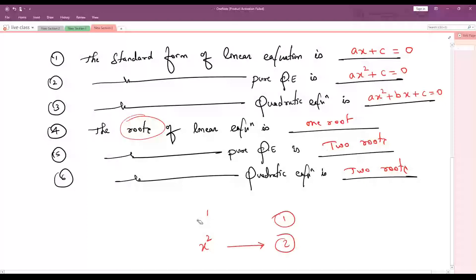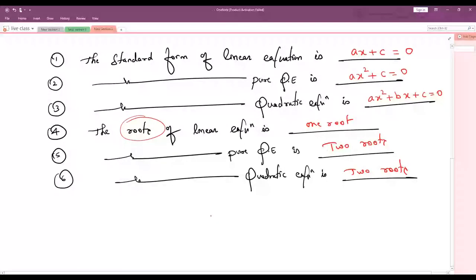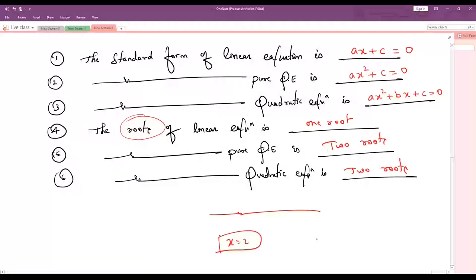Root means answer, final answer. If you solve any question, you get, say, x is equal to plus 2 or x is equal to minus 1, something, right? We get two answers for x. Yeah, this is called a root. Root means answer of x. Answer of x is called a root. Understood? We have one chapter, polynomials, but it has been deleted for you. In that we call them zeros. Answers are called zeros of the polynomial. Understood? We have different names for everything.